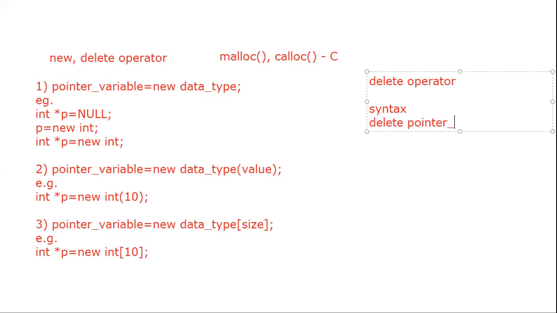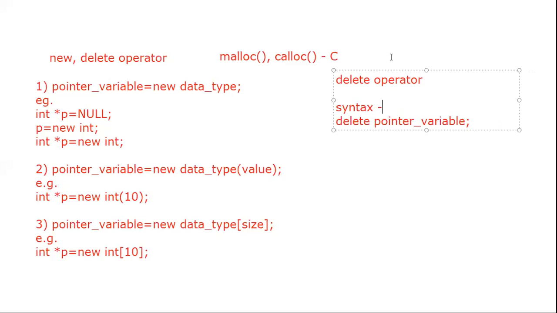We are directly deleting that particular pointer variable, whatever we have created with the help of the new keyword, because that variable is created at runtime. So we delete that variable during the execution. Even if we forget to delete it, by default when your program terminates or exits, that pointer variable is deleted and the memory already reserved for it is released. These are the different syntaxes with respect to the new and delete operators.